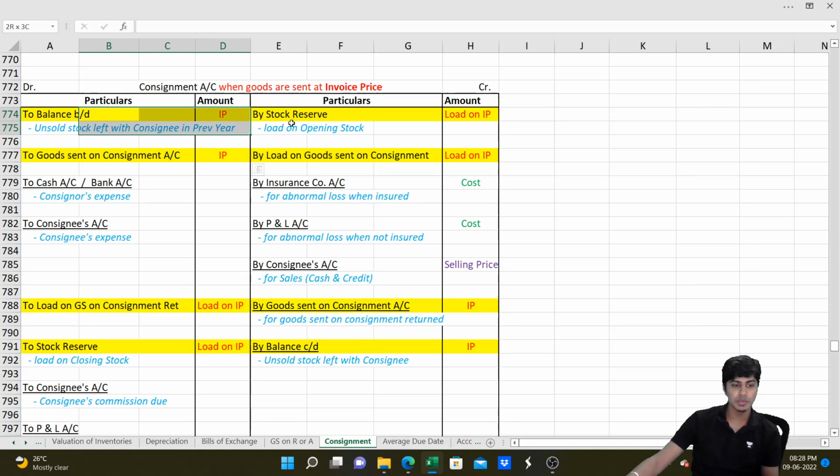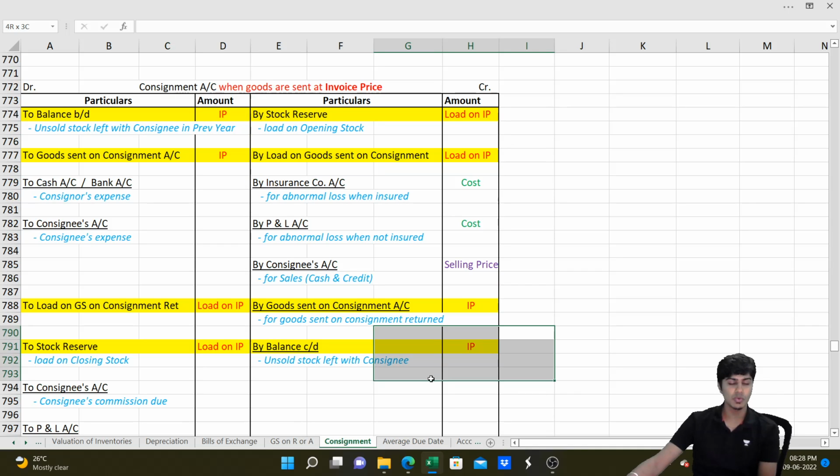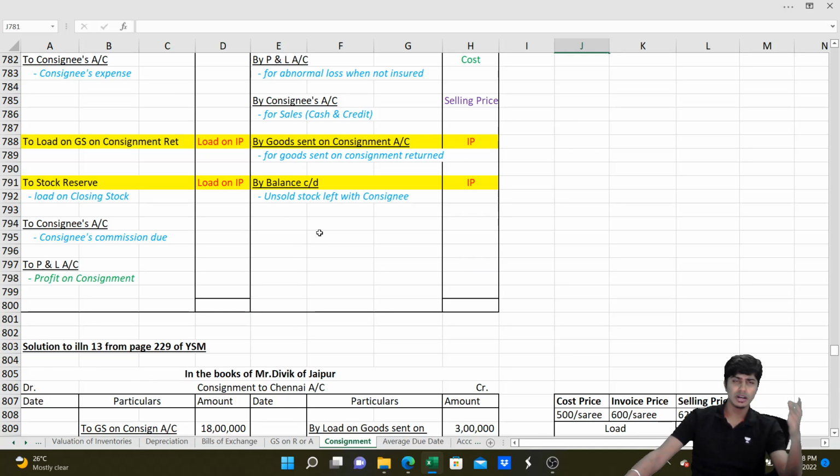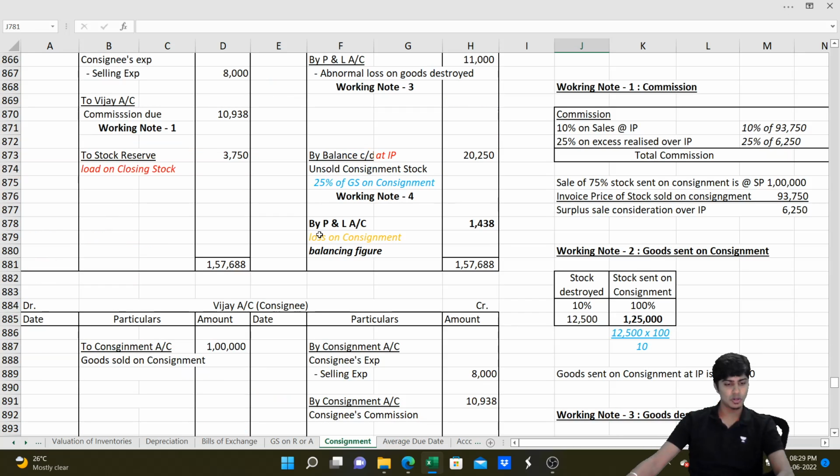On opening stock, we remove the load by writing stock reserve on the opposite side, the load amount. On goods sent on consignment, we'll write goods sent on consignment only on the opposite side to remove the load. And on the closing stock, which is at invoice price, we remove the load on the debit side by writing stock reserve. On goods sent on consignment return, we will write the same name on the debit side and then remove the load on the same. That's it. Whenever you're computing loss on loss of goods, normal or abnormal, when the goods are sent at invoice price, please be a little cautious. Practice a couple of problems on the same, and you should be able to ace the chapter of consignment after that.